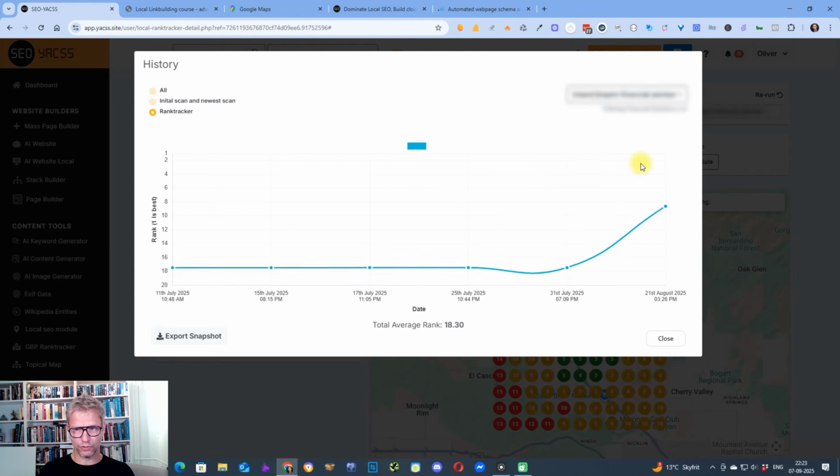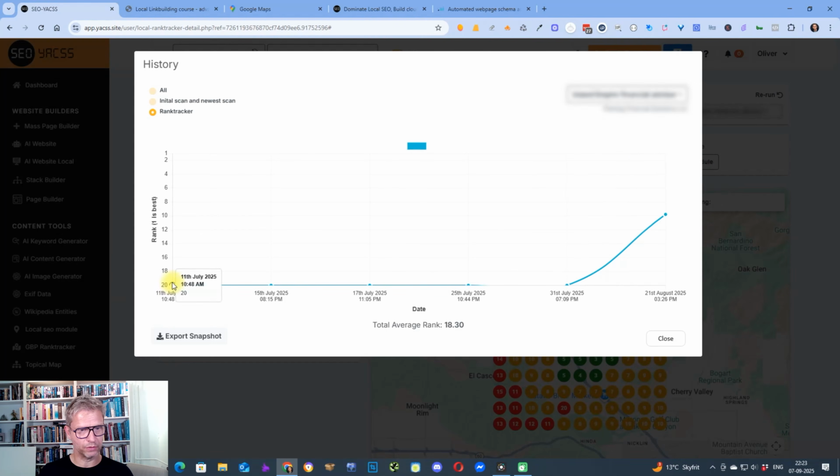This is interesting. We saw this in 2 keywords actually, that we started out at position 20, and then after 6 weeks, we saw this jump, and we didn't do anything else. We just built these cloud links and the Google properties that I'm going to show you. When we're doing local SEO with cloud links, with off-page SEO techniques, we used to be able to see movements within, I would say, 2, 3, 4, 5 days. For the other keywords, it actually did take these 5 or 6 weeks to see movements. But we had patience and we waited, and so this was the result.